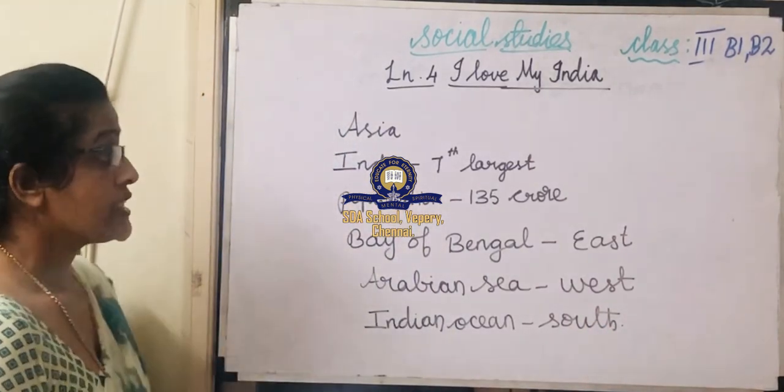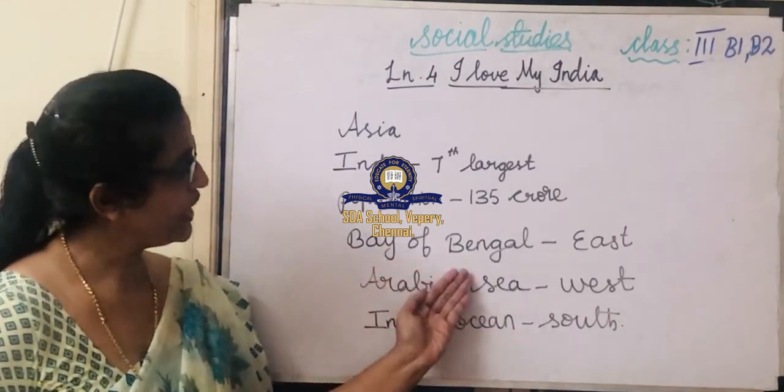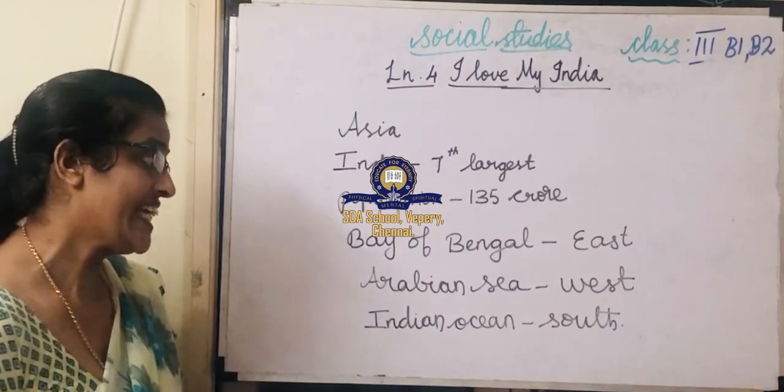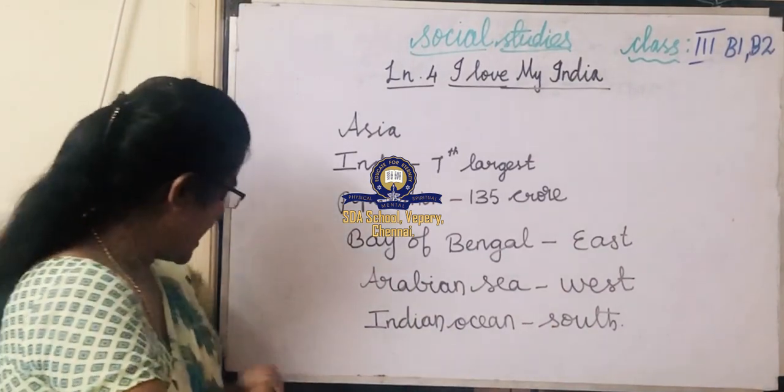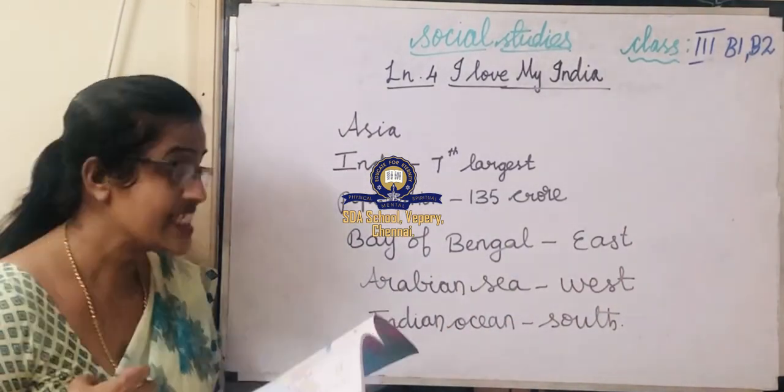India is surrounded by the Bay of Bengal in the east, the Arabian Sea in the west, and the Indian Ocean in the south.